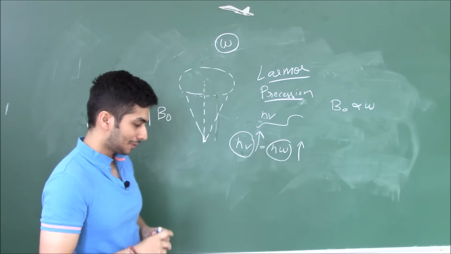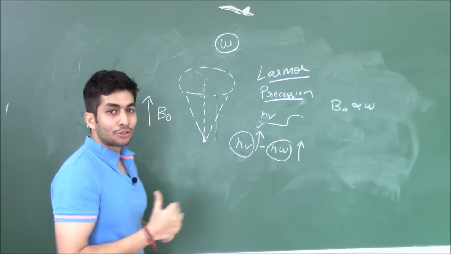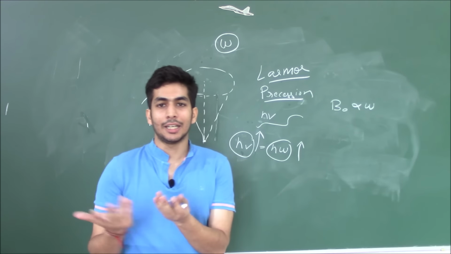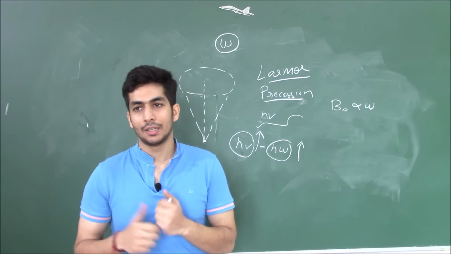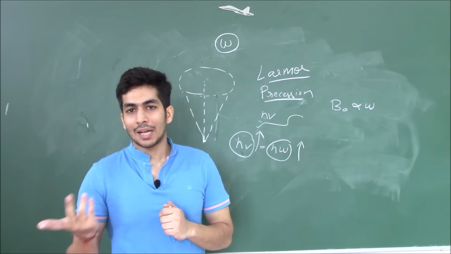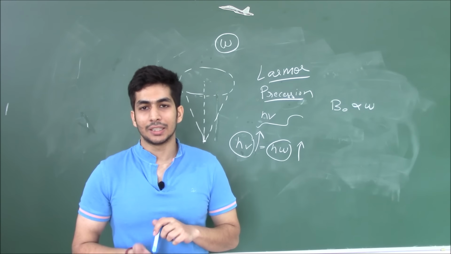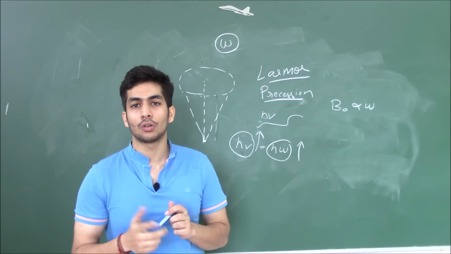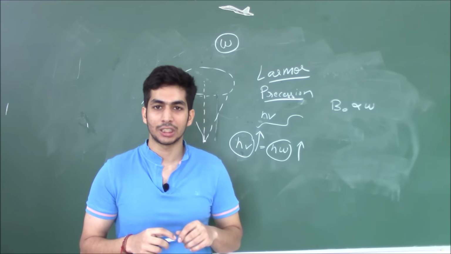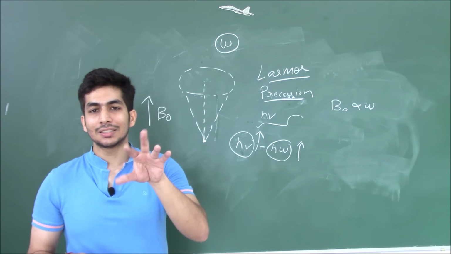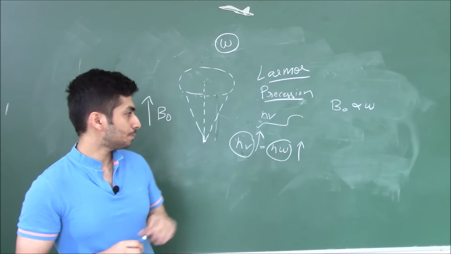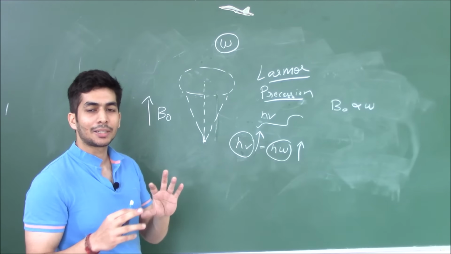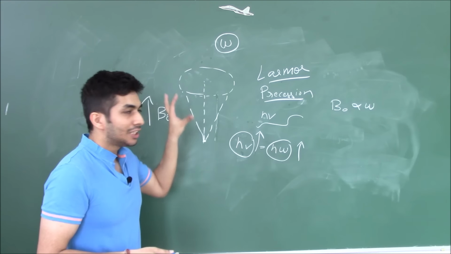Now what happens is, the electron is there in a nucleus, right? A nucleus always has an electron surrounding it. The electron also has some magnetic field associated with it, a tiny magnetic moment. A spinning electron also has some kind of magnetic moment associated with it. Now what does this magnetic moment, this magnetic field of the electron, do? It shields the nucleus.